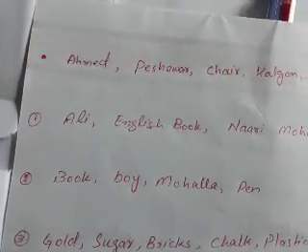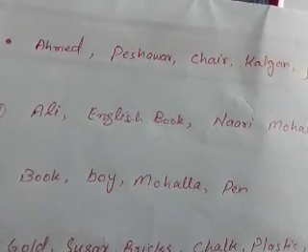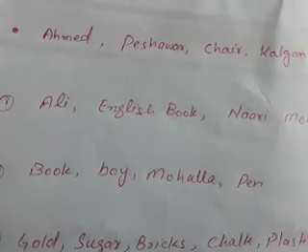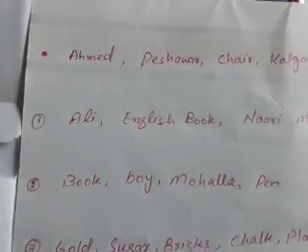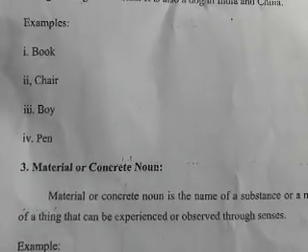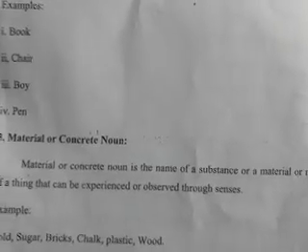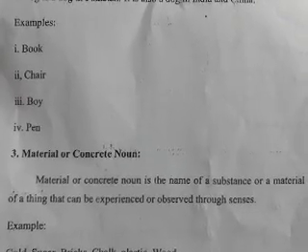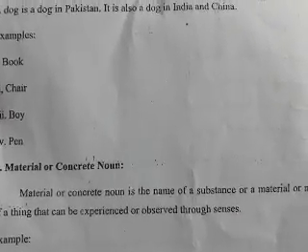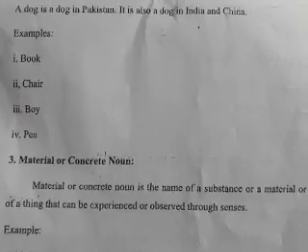So, dear students, actually such things are called material nouns. These are the names of some substances or materials. So, material noun. Now we come towards the definition of the material noun. A material or concrete noun is the name of a substance or a material or name of a thing that can be experienced or observed through senses. You can observe all these things through your senses. You can see them, you can touch them.